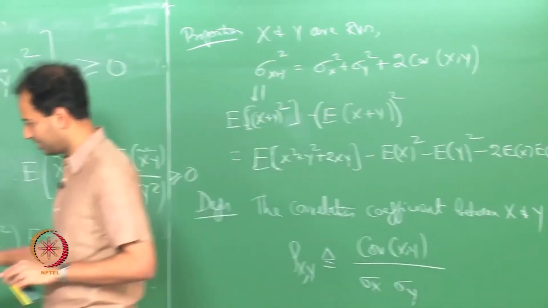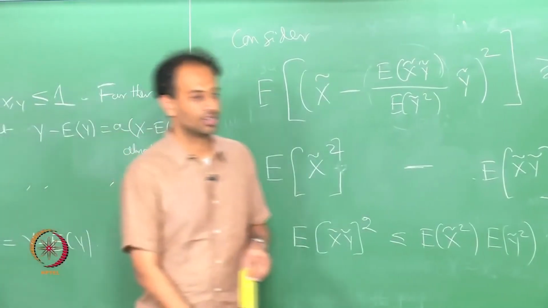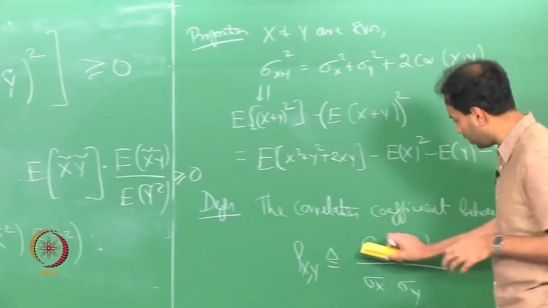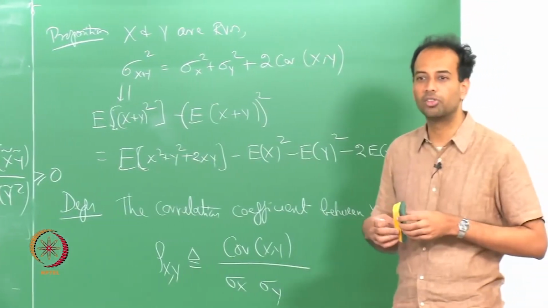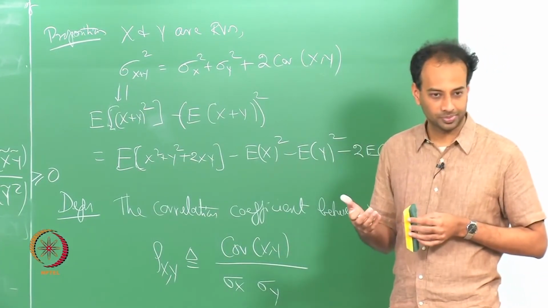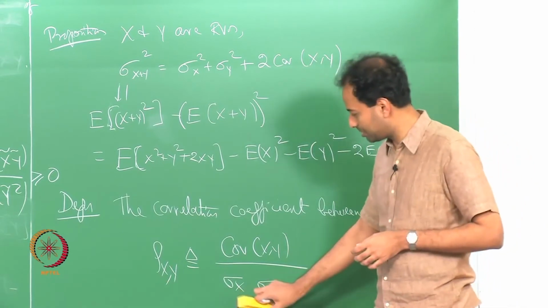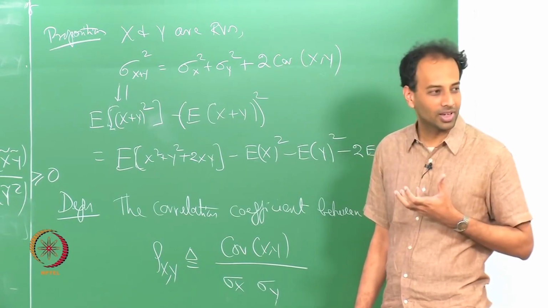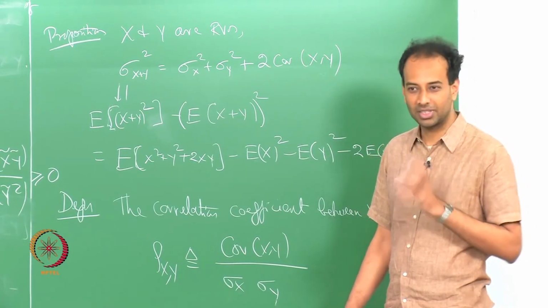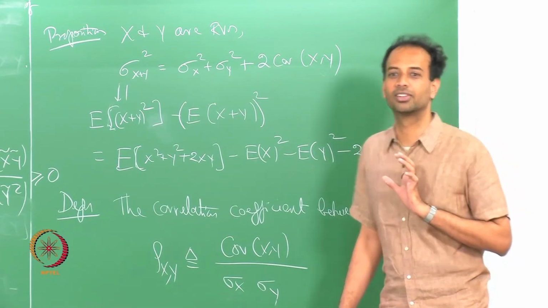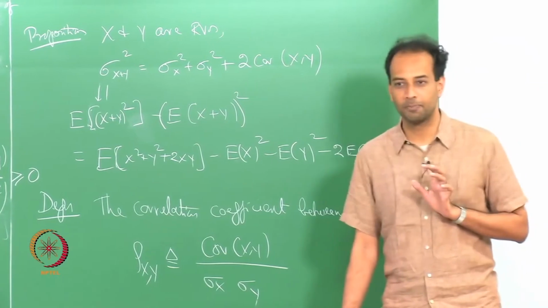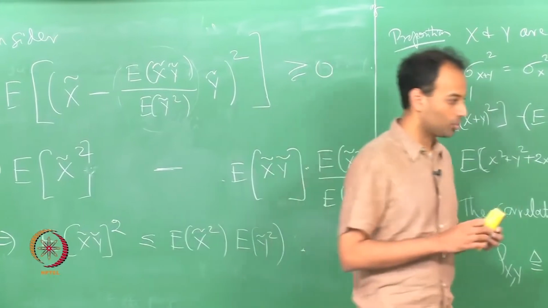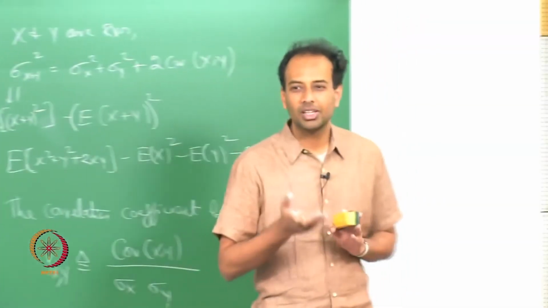So, this has a very similar flavor to it, right. In particular, the covariance of x y plays the role of an inner product, and sigma x and sigma y are in some sense playing the role of the norms, except these x and y are not vectors in R, they are random variables, correct.